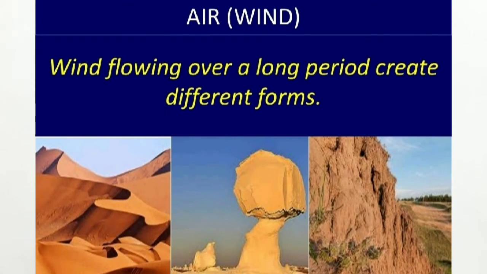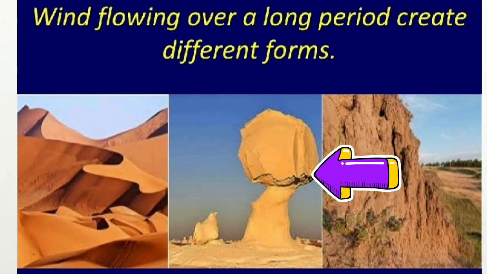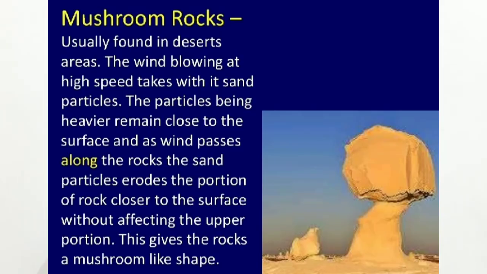So here we are going to discuss some of the erosional and depositional landforms which are formed by the action of wind. First we are going to study the erosional landform. The example of an erosional landform is mushroom rocks. Mushroom rocks, as you can understand by the name, have the shape of a mushroom, which is thick at the top and narrow at the bottom. These mushroom rocks are formed by the continuous erosion by the action of wind.